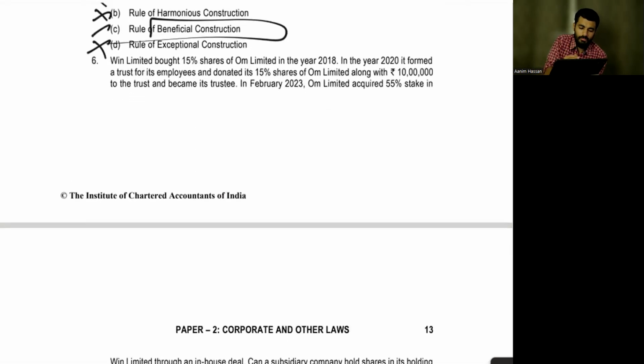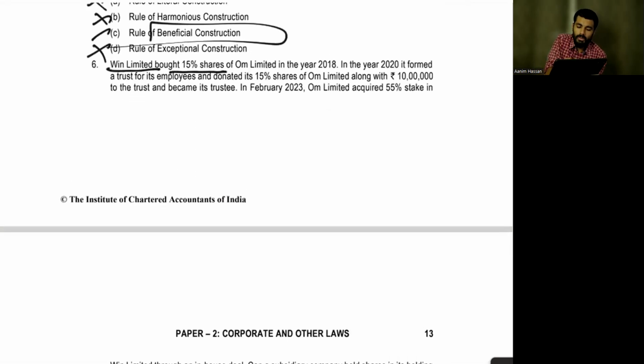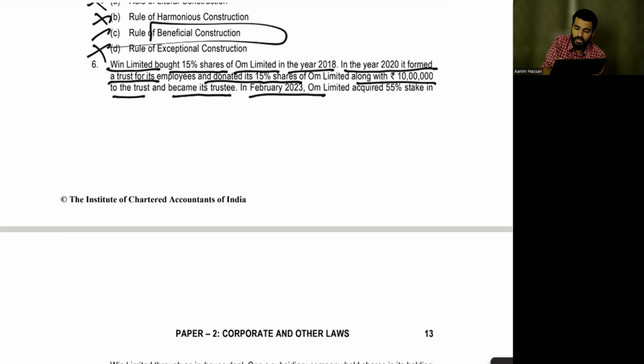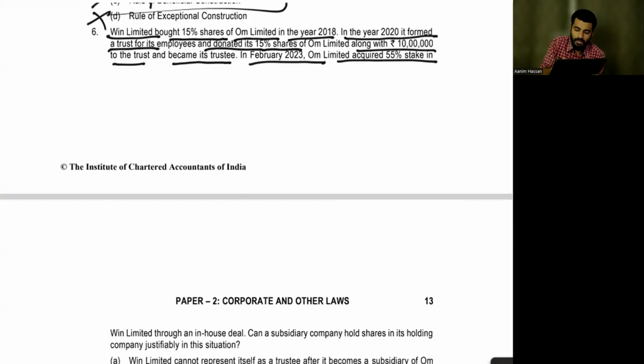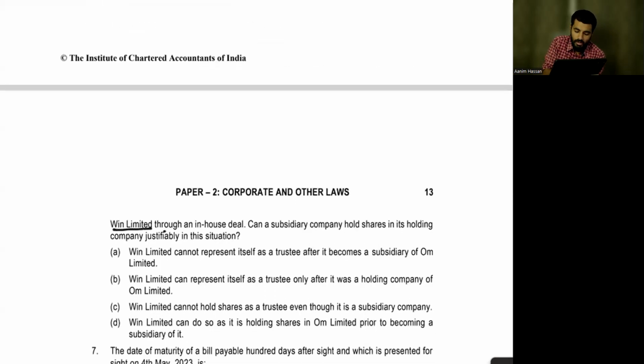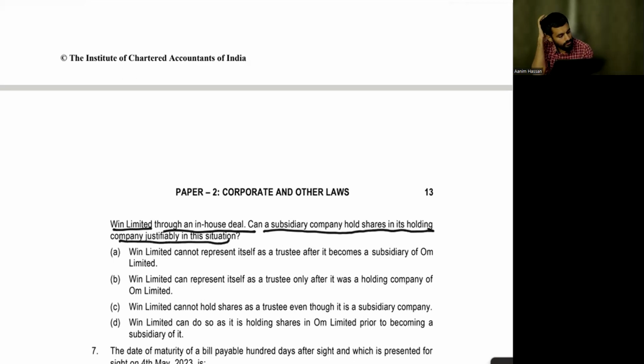Next question number 6. Win Limited bought 15% shares of Home Limited in the year 2018. In the year 2020, it formed a trust for its employees and donated its 15% shares of Home Limited along with 10 lakh to the trust and became its trustee. In February 2023, Home Limited acquired 55% stake in Win Limited through an in-house deal. Can a subsidiary company hold shares in the holding company? Justify in the situation. Tell me, what is the answer?